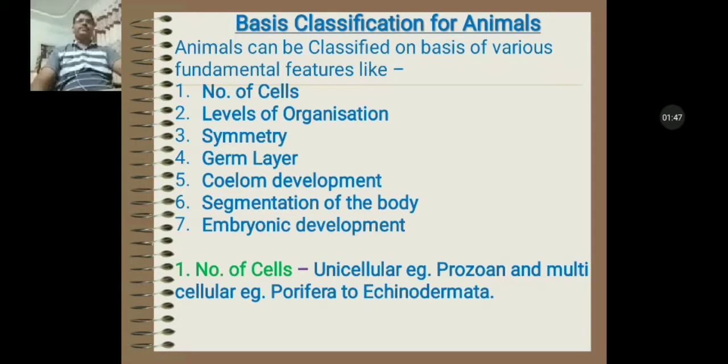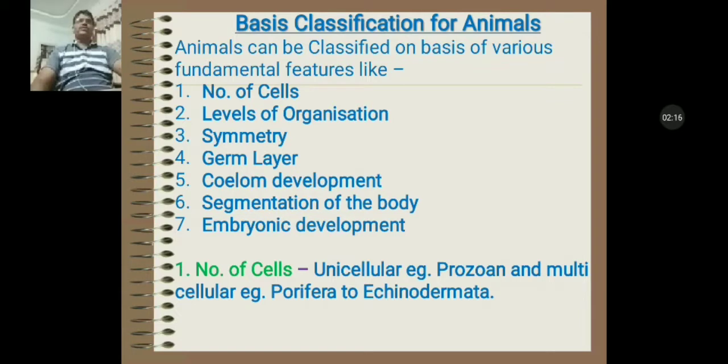So, first of all, we will discuss the number of cells. On the basis of the number of cells in the body, lower non-chordates can be classified into two categories. First is unicellular and second is multicellular.